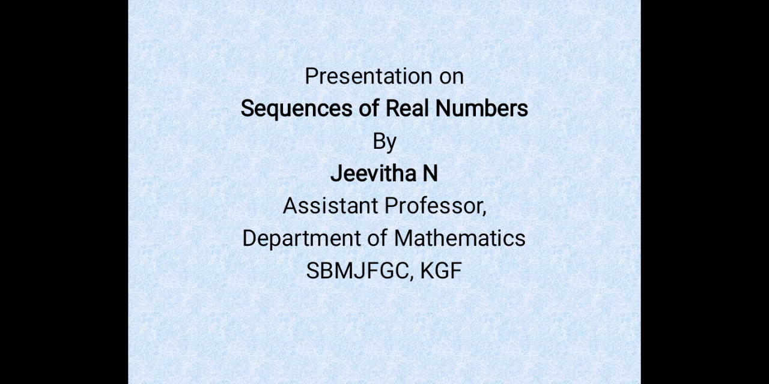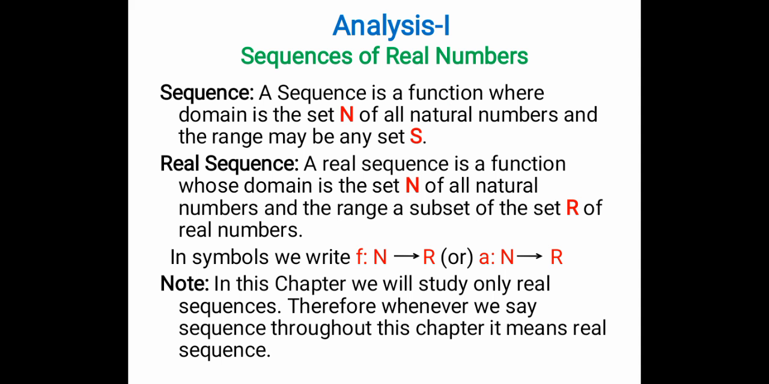Now we shall move on to your chapter, that is sequence of real numbers. Okay, so you know what is a real number. Now what is sequence of real number then? Now see, first let us see what is a sequence. So sequence is a function where domain is the set N of all natural numbers and range may be any set S. So sequence is a function where your domain is your natural numbers and codomain or range can be any set S. Okay, that is nothing but a sequence. Then what is a real sequence?